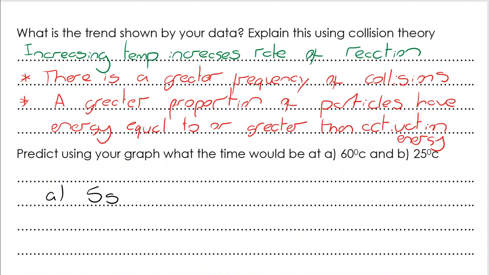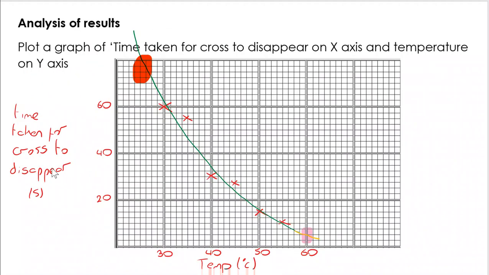But if I go to 25 degrees C, you can now see a major problem with the scale that I chose. And we need to be considerate of this when we are plotting graphs and when we're choosing scales. Because if I were to go down to 25, it actually sits off the scale. I can't possibly read that. Now, in an exam, that might mean I've got to go back and redo the scale. It certainly would be a difficulty.